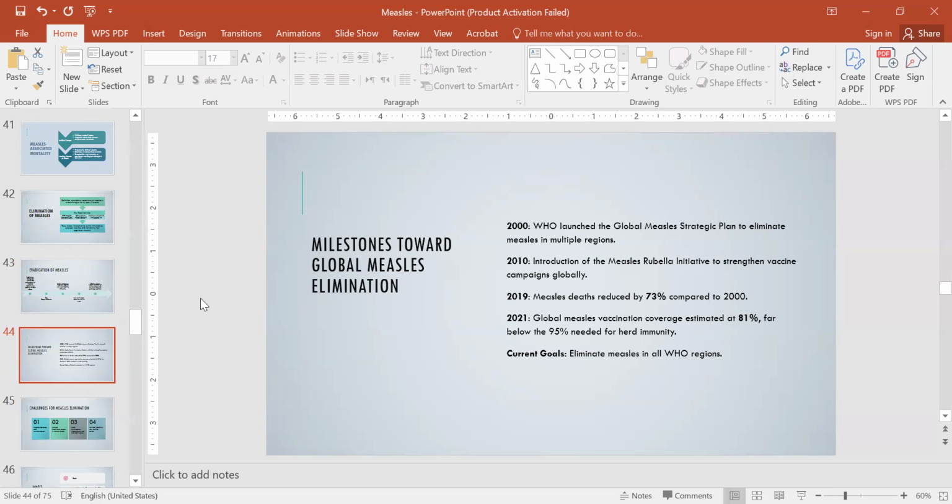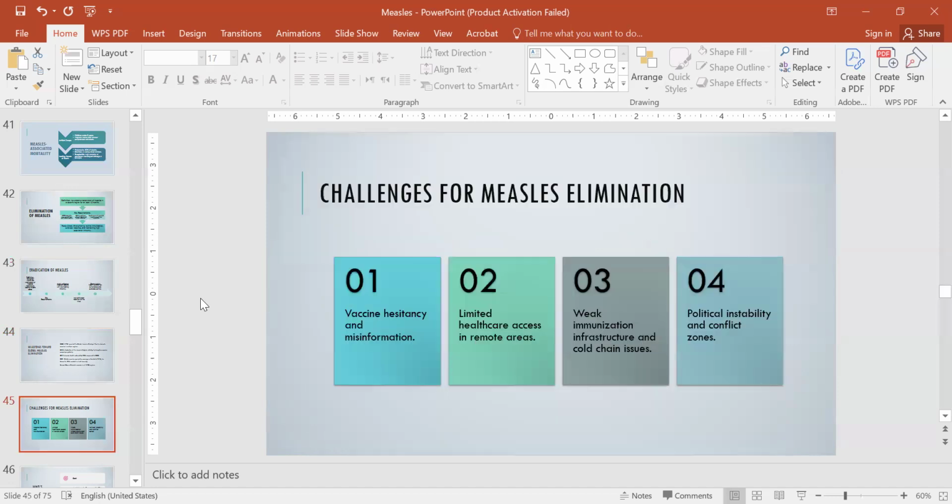Milestones achieved towards global measles elimination. In 2000, WHO launched a global measles strategy, and in 2010, the Measles and Rubella Initiative was introduced to strengthen vaccine campaigns globally. In 2019, measles deaths reduced by 73% compared to 2000. In 2021, the global vaccine coverage was estimated at 81%. That's far below the 95% needed for herd immunity. And the current goal is to eliminate measles.